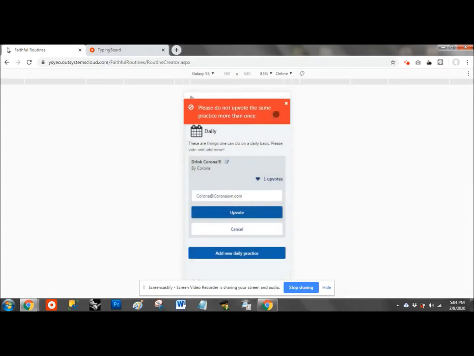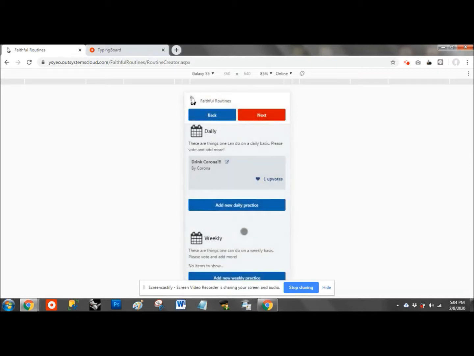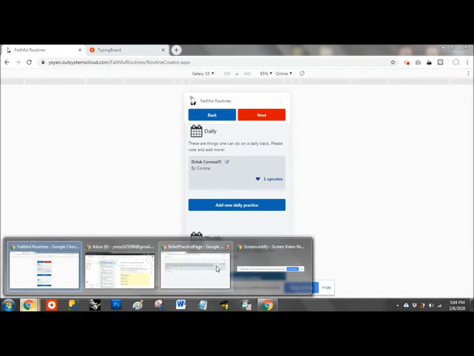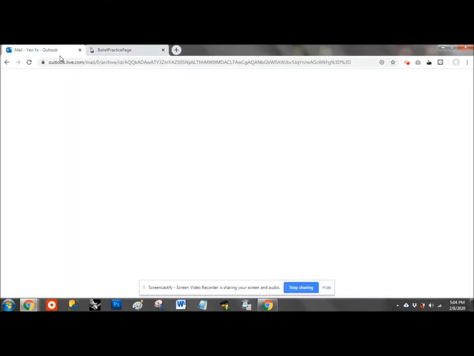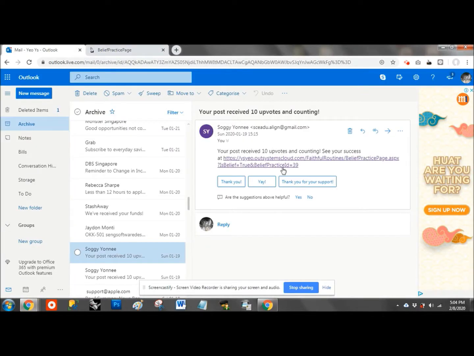Notice that you cannot upvote the same practice twice. So immediately when your post receives 10 upvotes, the platform will email you and you can navigate to your post in email. Let's see an example of an email. The host will email you, right? And then it tells you you received 10 votes and counting.